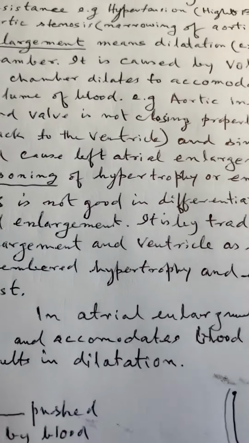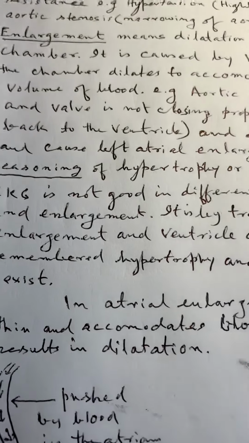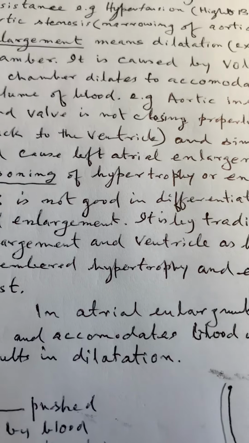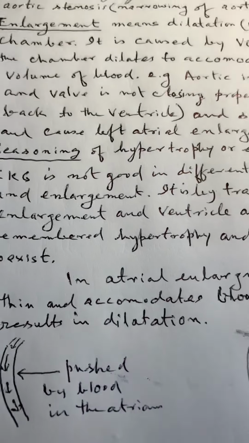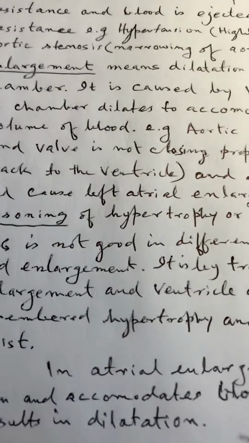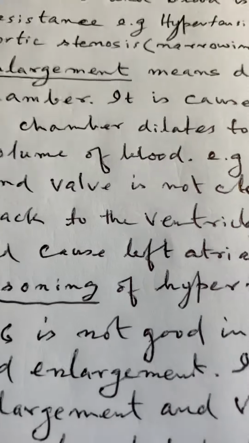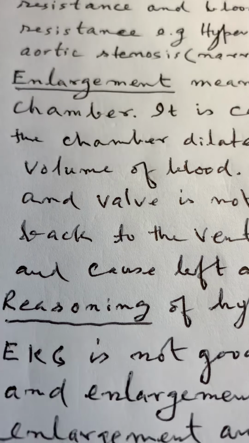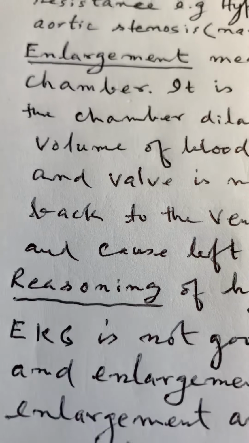Now if the amount of blood coming into the atrium is more, this will cause expansion or dilatation of the chamber. So what do we mean by enlargement of the atrium? Hypertrophy of the ventricle and enlargement of the atrium is because of the overload.